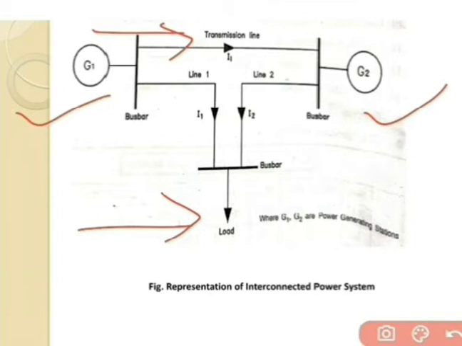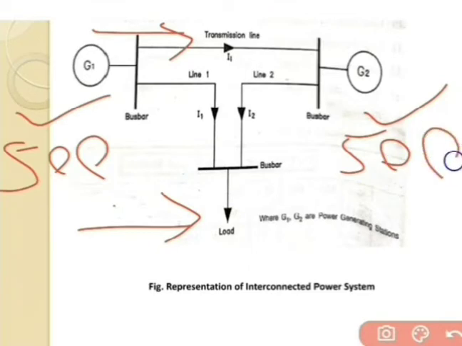Now as an example, we can say that the capacity of G1 is 500 megawatt. In the same way, generating station 2 has a capacity of 500 megawatt, and the load side has a capacity of 700 megawatt.